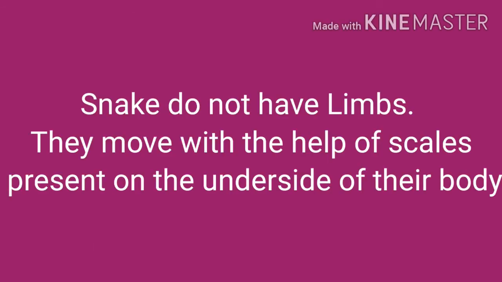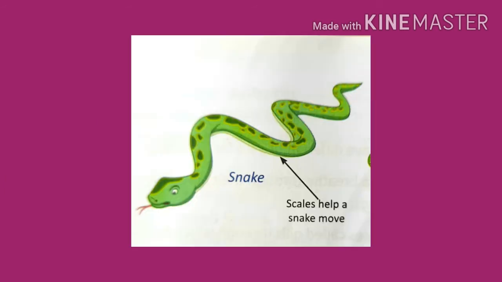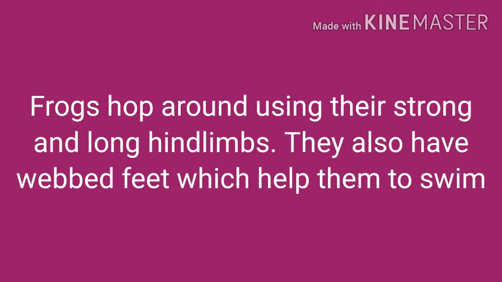Snakes do not have limbs. They move with the help of scales present on the underside of their bodies. Scales present on the underside of the body of the snake help it to move from one place to another. Frogs hop around using their strong and long hind limbs. They also have webbed feet which help them to swim.